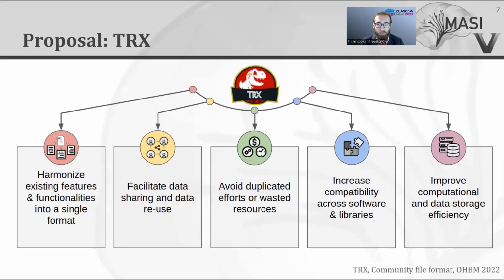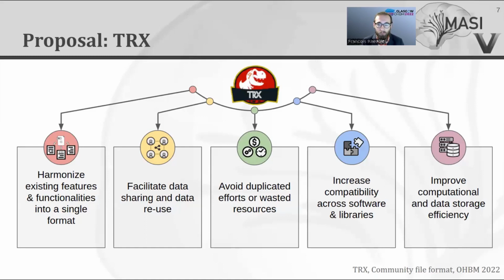Since the goal of this file format was the inclusion in the BIDS standard, it was important to at least allow the new file format, the TRX, to do as much as the TCK and TRK. The idea was that by making sure that TRX could do at least as much as the two most popular file formats, the transition would be easier and people could easily convert from one to the other. By harmonizing features into a single file format and making sure that conversion tools would be standardized, it would make data sharing a lot easier. Having a common file format also means smaller software and toolboxes could load and save a single file format instead of supporting a few, which saves a lot of time and reduces the risk of errors.